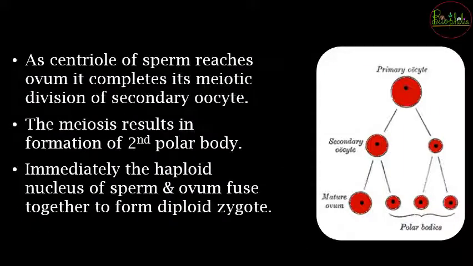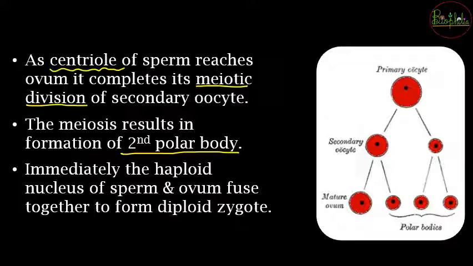Now once a single sperm has been selected and the membranes fuse, the centriole of the sperm is going to reach the ovum, and as soon as the centriole goes near the ovum, it will complete its meiotic division. So the arrested phase of the secondary oocyte is going to complete its meiotic division, and as soon as meiosis completes, there will be formation of the second polar body.